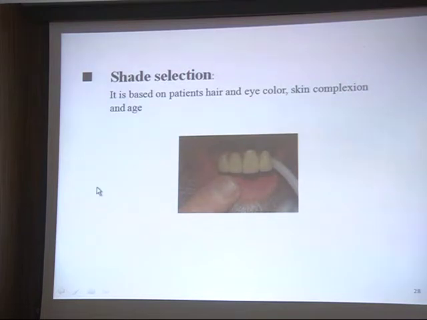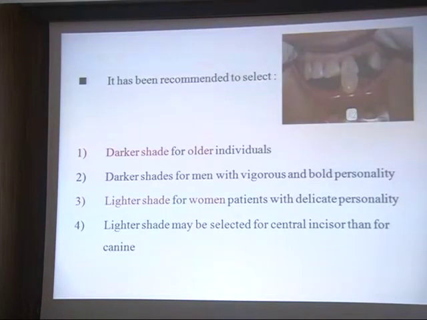You cannot give a very shining, sharp curvature teeth in the old patient. You have to create those characteristics in the teeth itself which will represent all these things, that is the sex, age and the personality. This is very particularly important for the anterior teeth. It has been recommended to select the darker shade for the older individuals. Why so? Because as you know, as the age advances, the size of the pulp chamber gets reduced and it gives a dark appearance. So for the older patients, you have to select the dark shade.